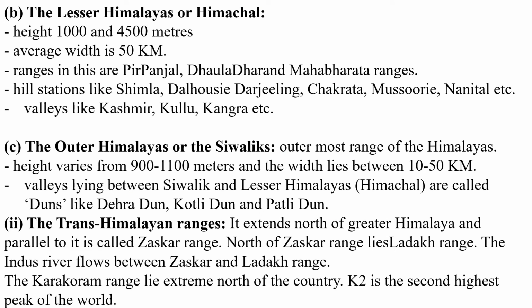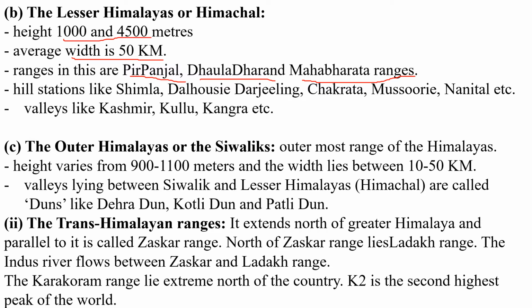Then the second is the Lesser Himalaya, also known as Himachal. The height of this Himachal is 1000 to 4500 meters. Average width is 50 kilometers. There are ranges like Pir Panjal, Dhauladhar, then the Mahabharata range. These are the names of the mountains which fall into the Lesser Himalaya or Himachal.